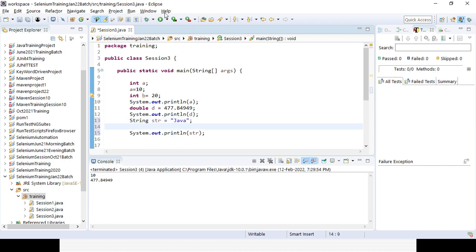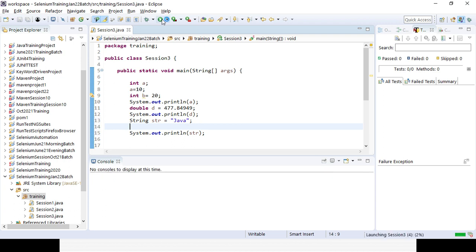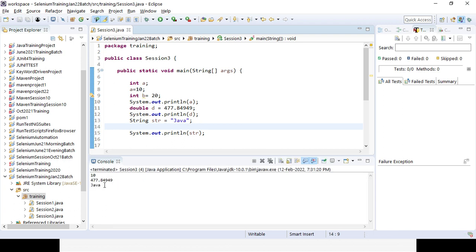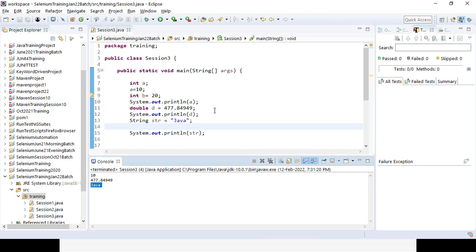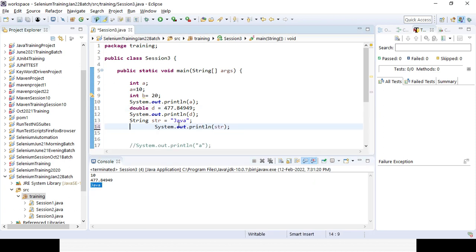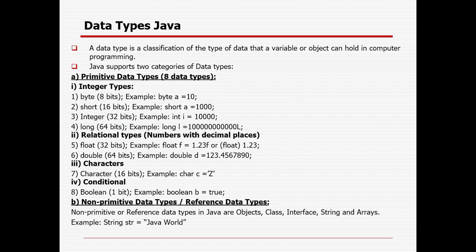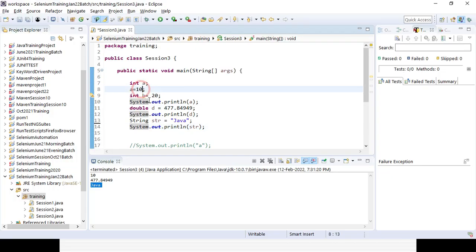But in case you are creating some other class where you can define the variable, no need to worry, I'll show in the next topics what default value it will print whenever you create the object and the class. So that's how you can define different variables. Suppose this is an integer, so integer only takes values without decimal. Suppose you enter some decimal here, what will happen? You can see the error message immediately coming, that you cannot convert from double to int. So either you need to change it to double or change the value of the integer. Automatically it gives you some suggestion.